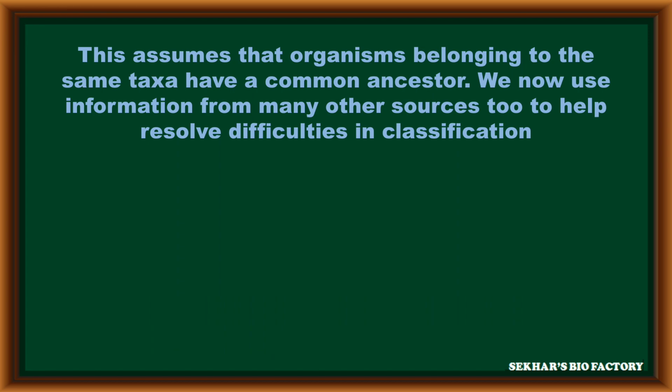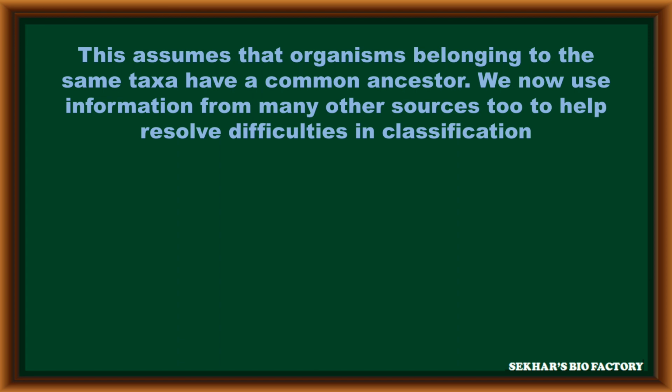This assumes that sometimes organisms belonging to the same taxa have a common ancestor. Now we can use some information from other sources to solve such difficulties in classification.